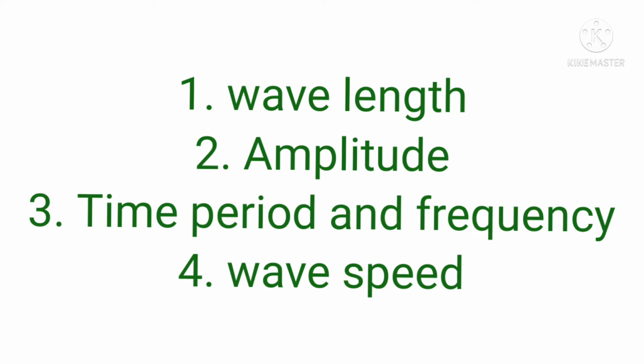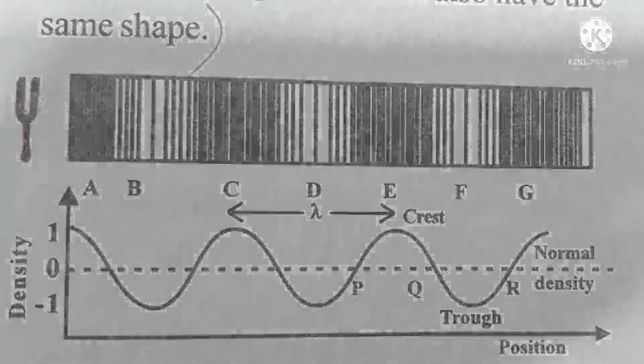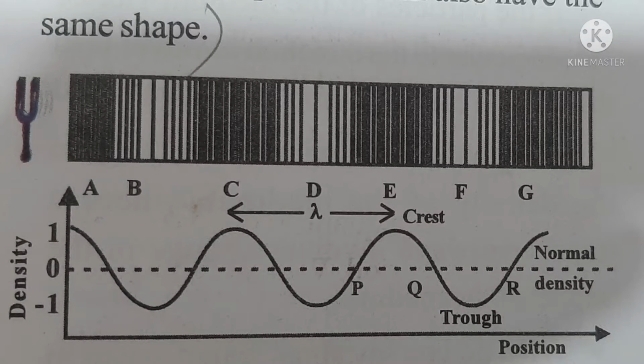Now, let us consider a sound wave produced by a source such as a tuning fork. The pressure of air is proportional to density at a given temperature. The plot of density versus position will also have the same shape. It can be seen from the graph that in portions like PQ the density is more than the normal density.